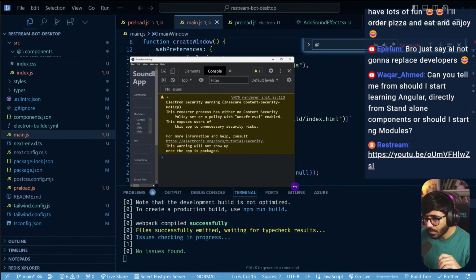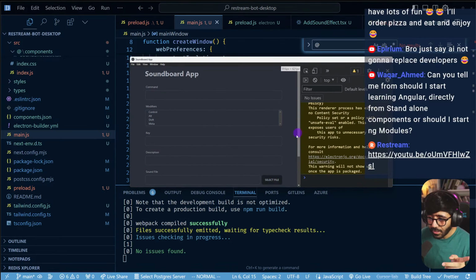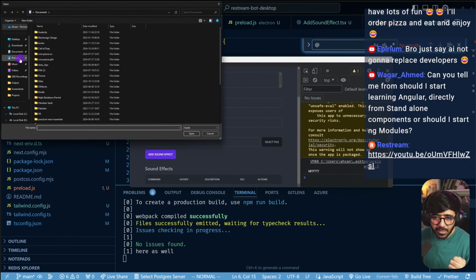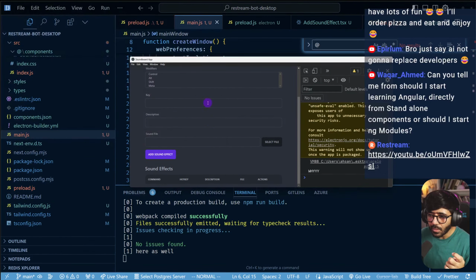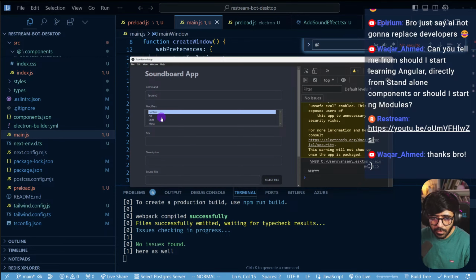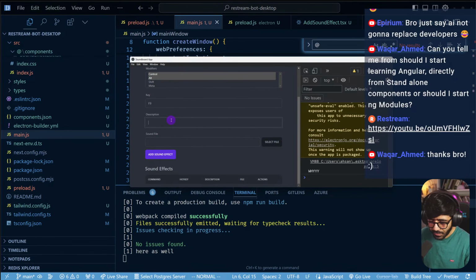Hey, let's go. And now I think actually our file system should also work. Hey, you see that? So now we have the sound files as well. So now if I say sound, and if I say Control and Alt, we say F9, we say something, and then we select the sound file as well.